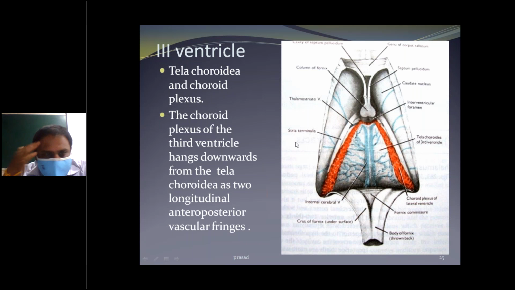Okay. Next one, choroid plexus. The choroid plexus of the third ventricle hangs downwards from the roof as longitudinal anteroposterior vascular fingers. Okay, right, and these fingers are the choroid plexus and fold.